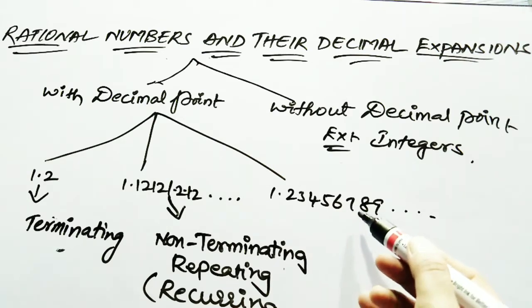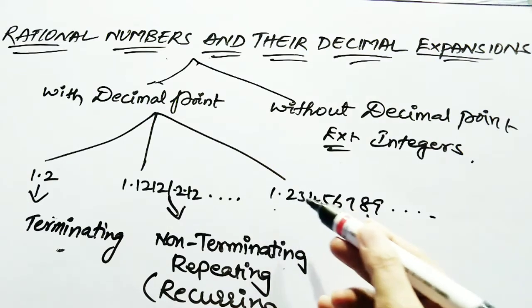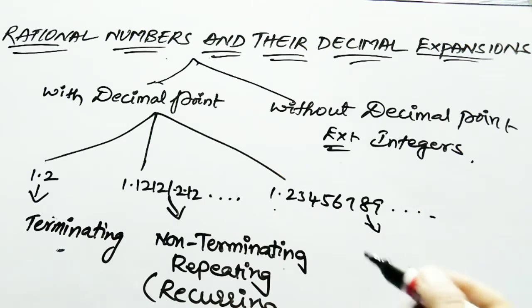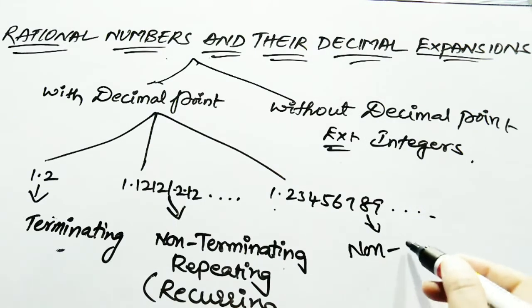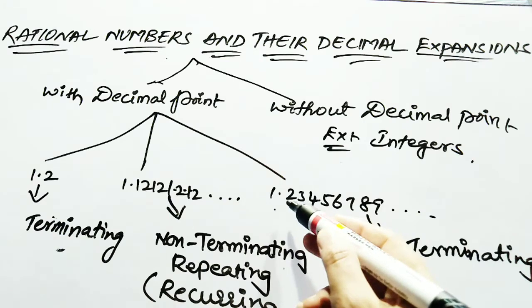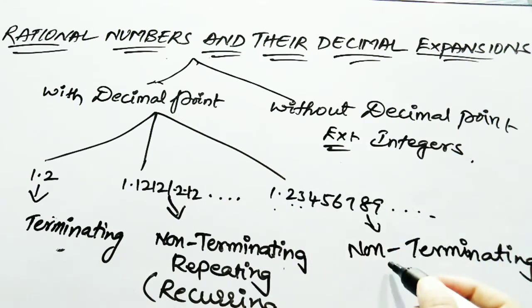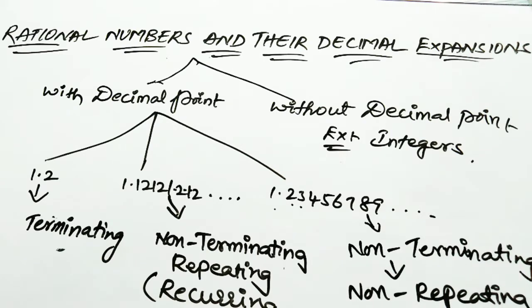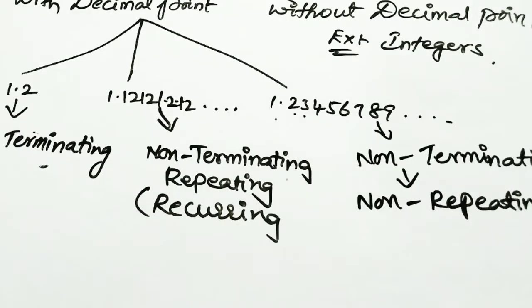Next, see the third type of number: 1.23456789. It is also a non-terminating number, but it is not repeating because the digits keep changing: 2 3 4 5. It is called non-repeating.